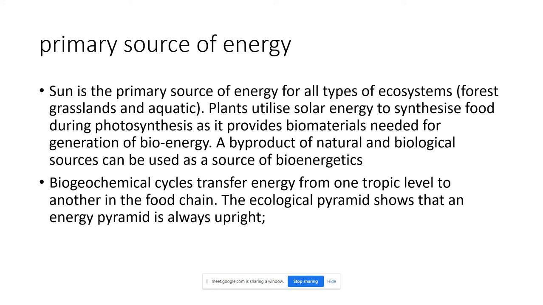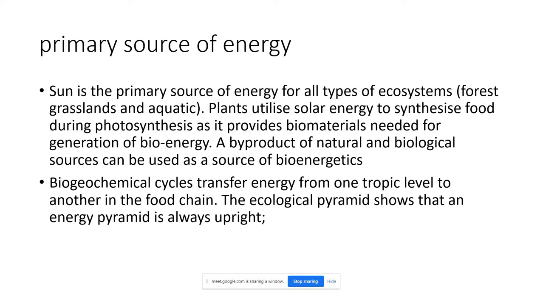Every day you see the sun and you get energy from it. If the sun disappears for some days, we feel lethargic, like we do not have energy. In the rainy season or in the winters, if there is rainfall and the sun is not rising, even then you feel lethargic. So all of us get energy from the sun. The sun is the primary source of energy for all types of ecosystems.